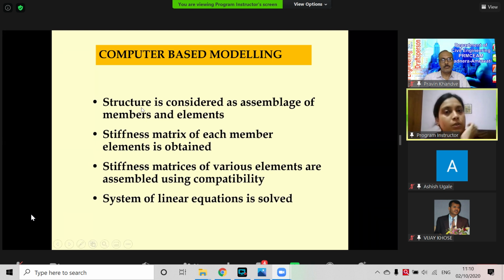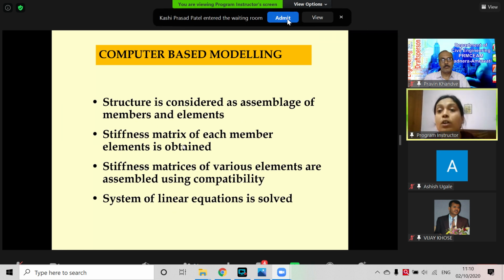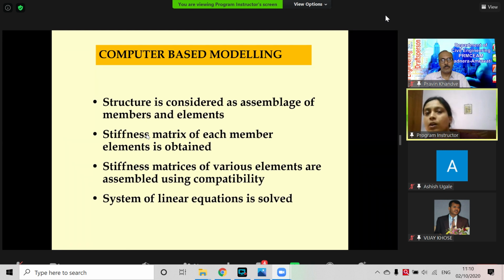That is summarized in this slide. The structure is considered an assemblage of a number of elements, and then the matrix method is used. The matrices for stiffness, C, M, everything are considered in the matrix method.